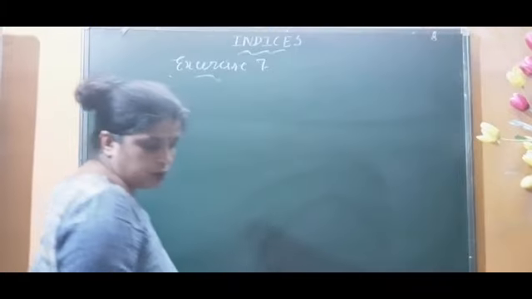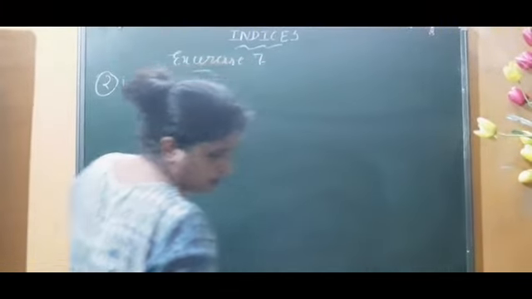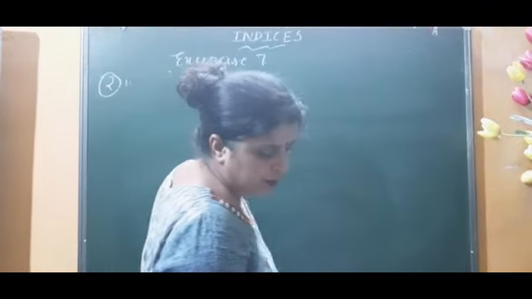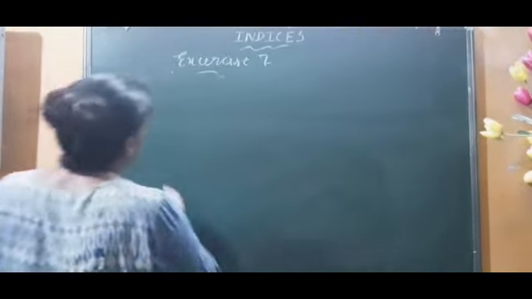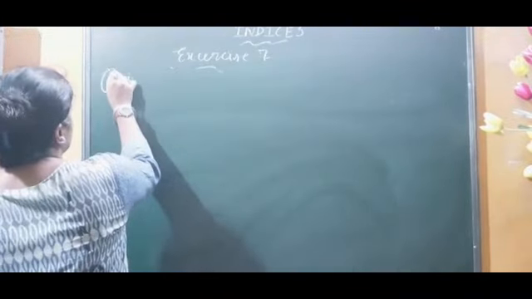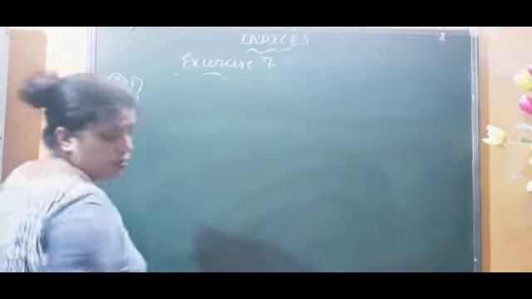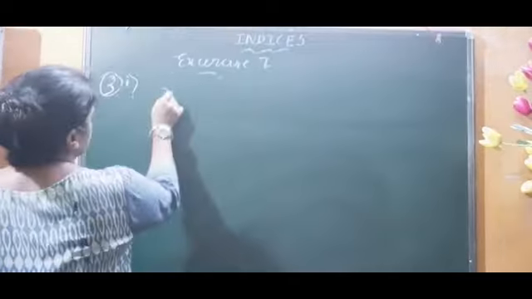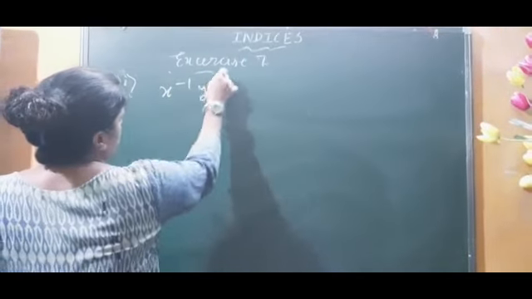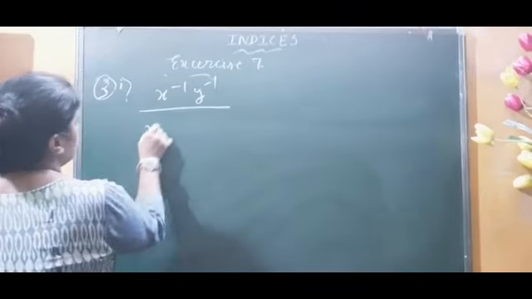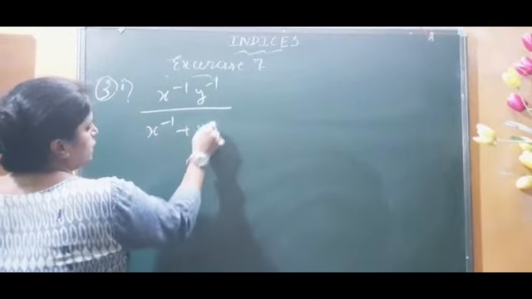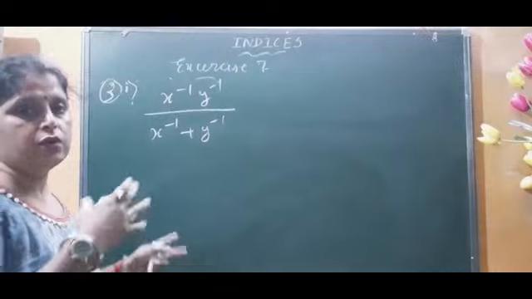Question number 3, sub question 1. It is a similar question, almost similar to what we have solved, a little bit of difference here. So my question is x to the power minus 1, y to the power minus 1 whole, divided by x to the power minus 1 plus y to the power minus 1. We are going to solve it.